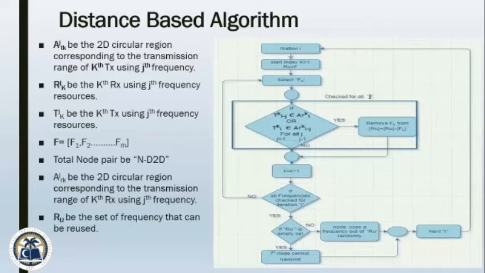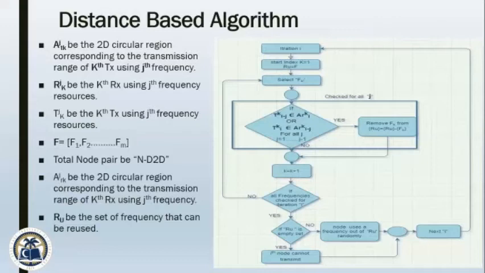Now another pair enters into the system, and this time again the loop will check this pair with all frequencies, and any frequency that lies in the range of existing nodes, thus creating interference between the nodes, will be removed from the pool. Then ensure that all the frequencies are checked for this iteration. After that, it will check the availability of frequencies in the pool. If available, then it will assign any frequency. If not, then this node cannot transmit.